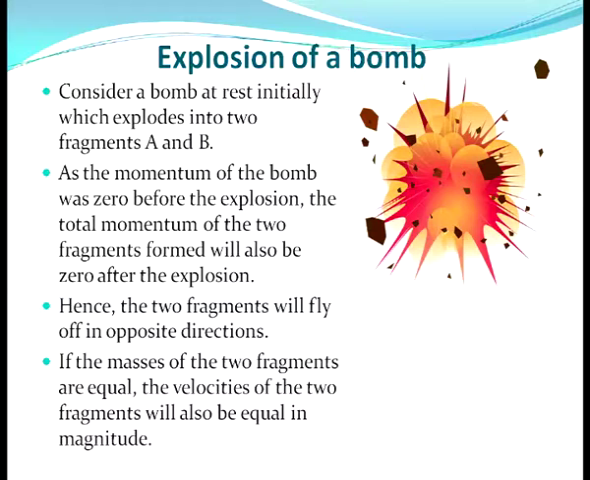That means before the explosion the bomb was at rest, so the total momentum was 0. After the explosion, as it explodes into two fragments, the total momentum of the two fragments should also be 0. Hence, the two fragments will fly off in opposite directions. And if the masses of the two fragments are equal, then the velocities of the two fragments will also be equal in magnitude.